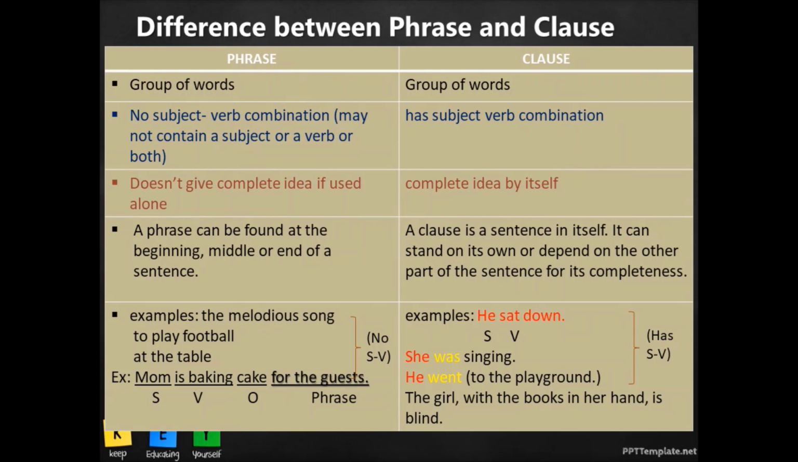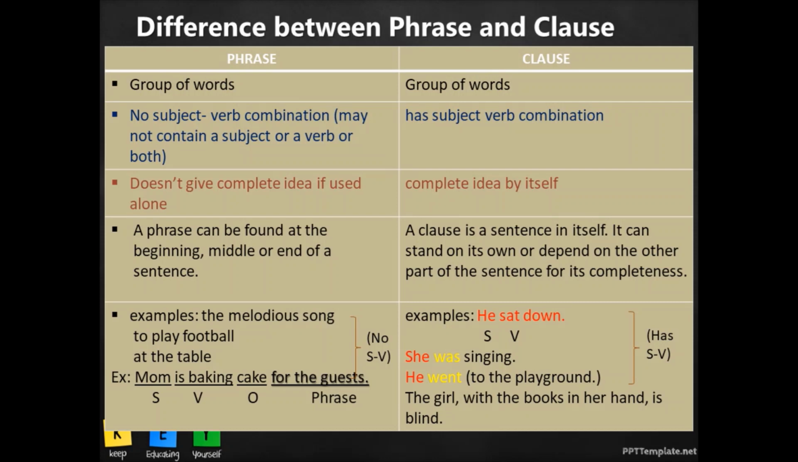Now you can see the table of comparison between a phrase and a clause in front of you. Let's understand it better. First, let's focus on the phrases. A phrase is a group of words. It has no subject-verb combination, and may not contain a subject or a verb or both. Now it says that it is a group of words, but these words would not have a subject or a verb in it. Okay, it would be some group of words.